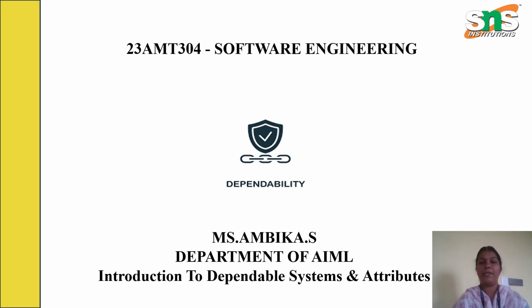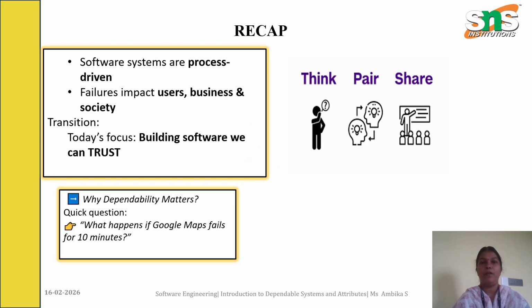Let us discuss Introduction to Dependable Systems and Attributes. Let us go for a small recap. Software systems are process driven, and the failure of the software mainly focuses on the users, and also causes impact on the business users and the society. So let us go for building software that can be trusted by the users. That is nothing but the dependable system.